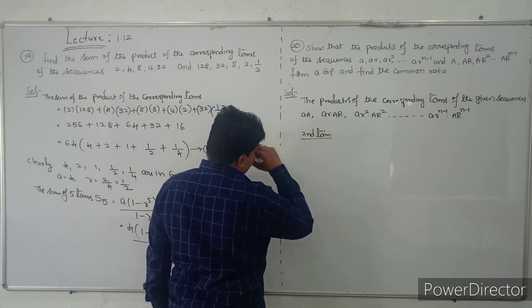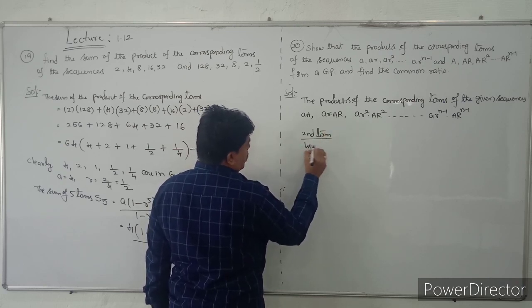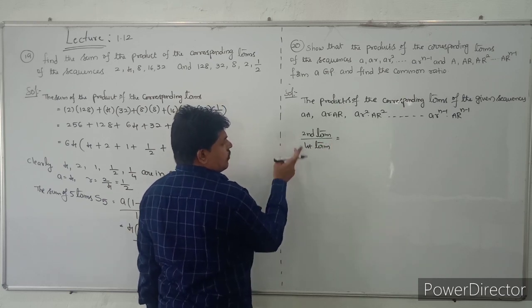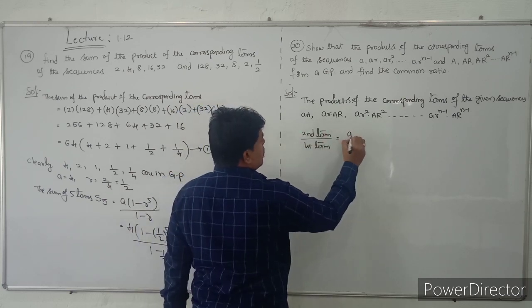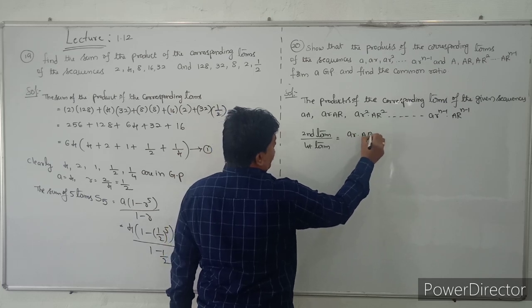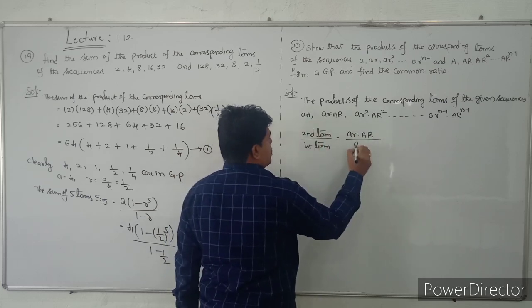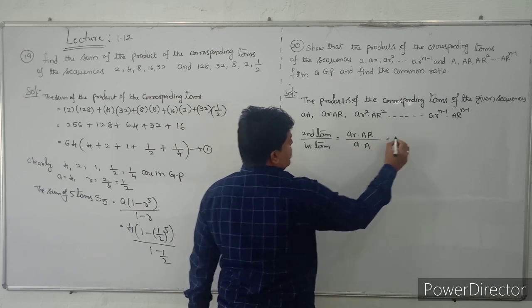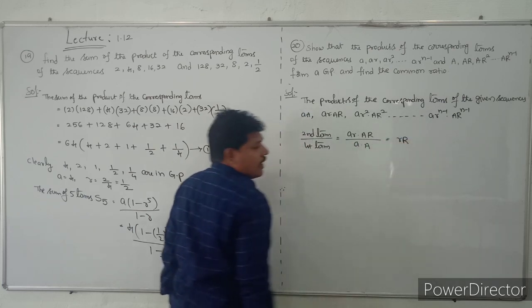The ratio of the second term and first term. So what is the value? Second term over first term. What is the second term? AR. And the first term is A. So A into R by A into A, so A will be cancelled. It will become small r into capital R.